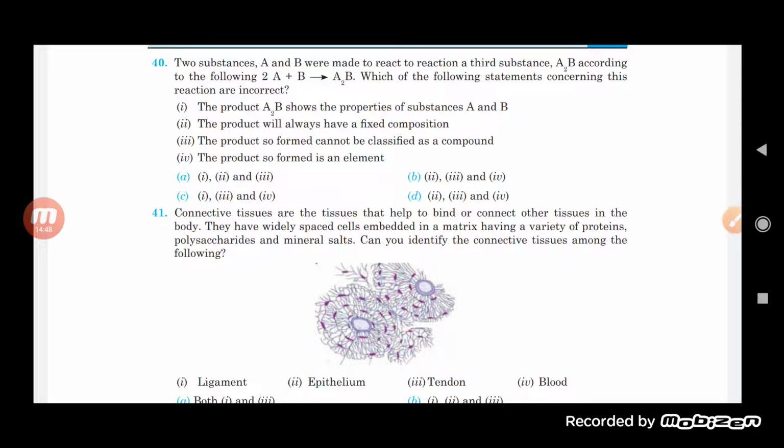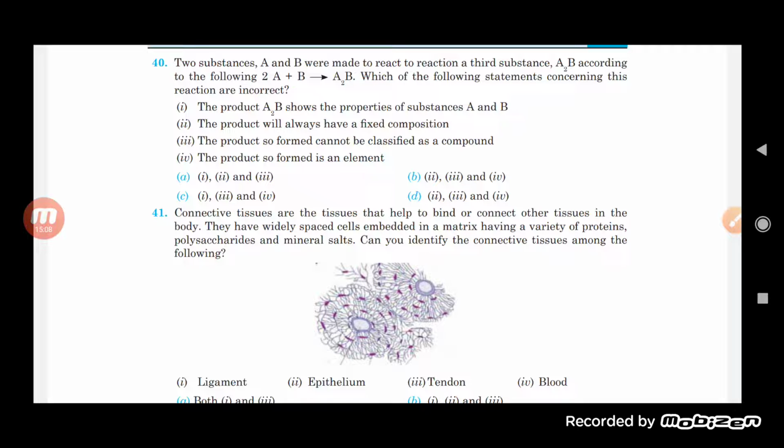The product will always have a fixed composition. The product so formed cannot be classified as a compound. The product so formed is an element. So, product A to B shows the properties of substances A and B. The product will always have a fixed composition. This is the correct one.